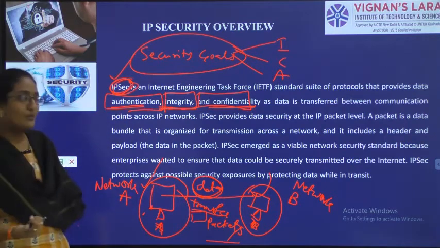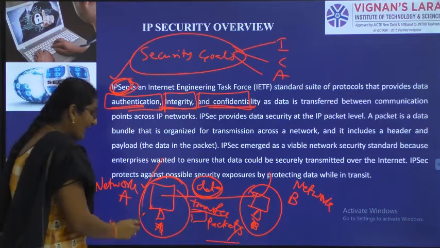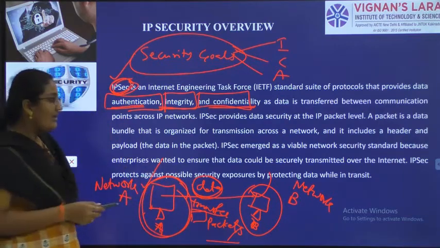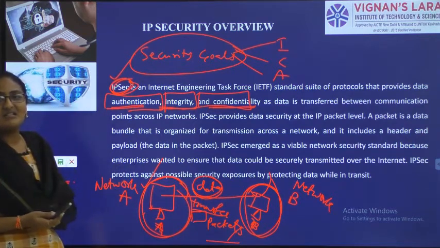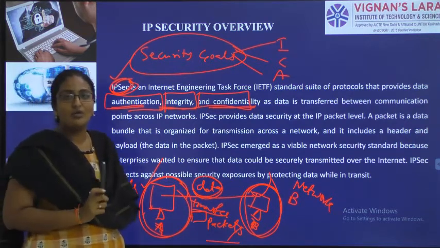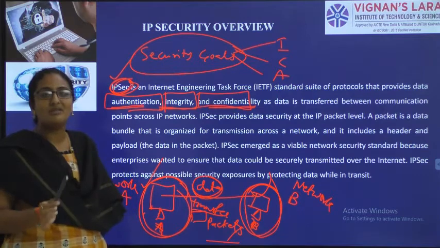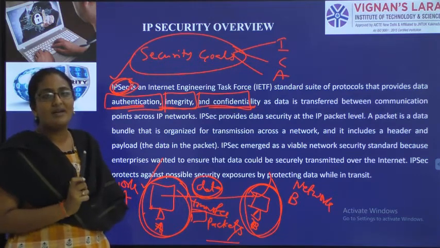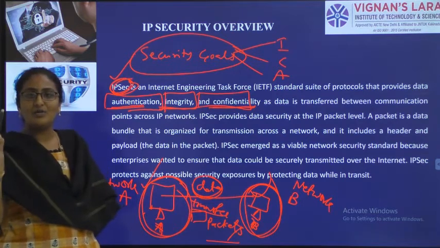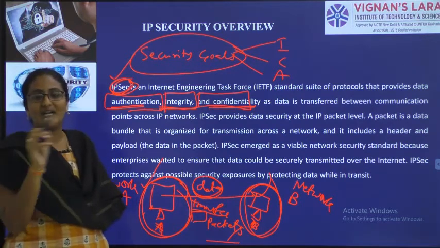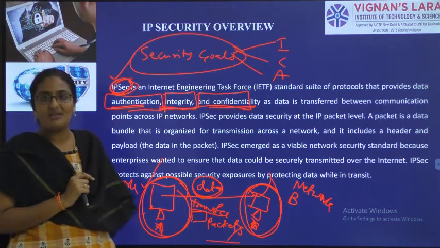So what will it do? We have n number of systems in network A. We have n number of systems in network B also. A network is nothing but a group of computers, that you already know. A group of systems which are going to share a common resource. While starting unit 1, the subject cryptography and network security itself has the word network, and there I told you the network definition.